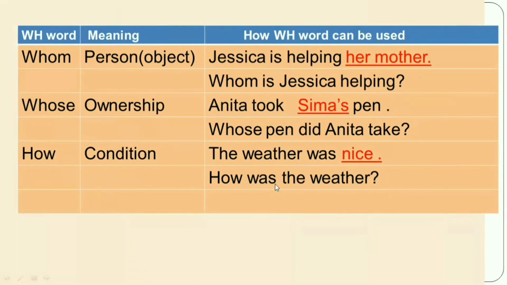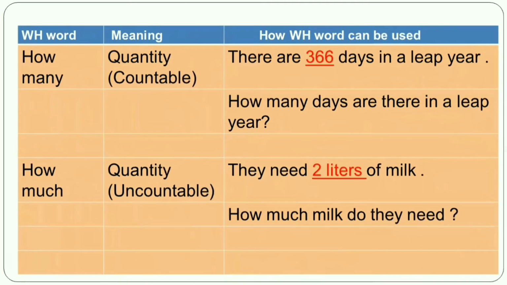Okay, my dear student. Then there are 366 days in a leap year. So my dear student, look at the underlined word 366 days. It indicates quantity, that means countable. Okay, so if it indicates the quantity countable, then WH word will be how many.